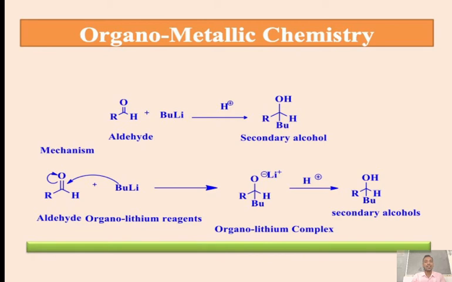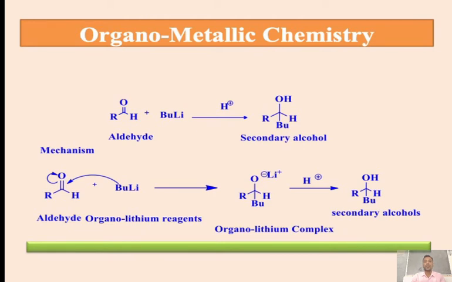Butyl is attached to the carbonyl carbon. Here, in an intermediate step, they make the carbon-carbon single bond. Observe carefully. On the left hand side, the alkyl group remains as it is, and on the right hand side H is also there.